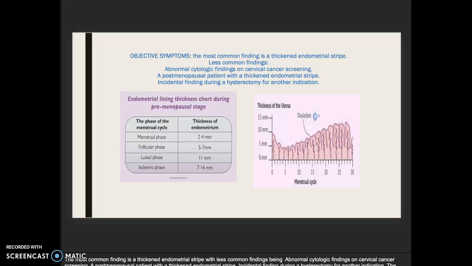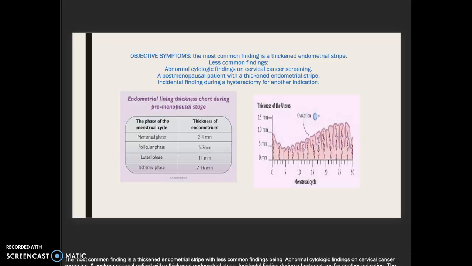The objective symptoms include the most common finding, which is a thickened endometrial stripe. Less common findings are abnormal cytologic findings on cervical cancer screening, a postmenopausal patient with a thickened endometrial stripe, or an incidental finding during hysterectomy for another indication. These charts here indicate the endometrial lining thickening chart during the premenopausal stage. Menstrual phase is 2 to 4 millimeters, follicular phase 5 to 7 millimeters, luteal phase 11 millimeters, and ischemic phase